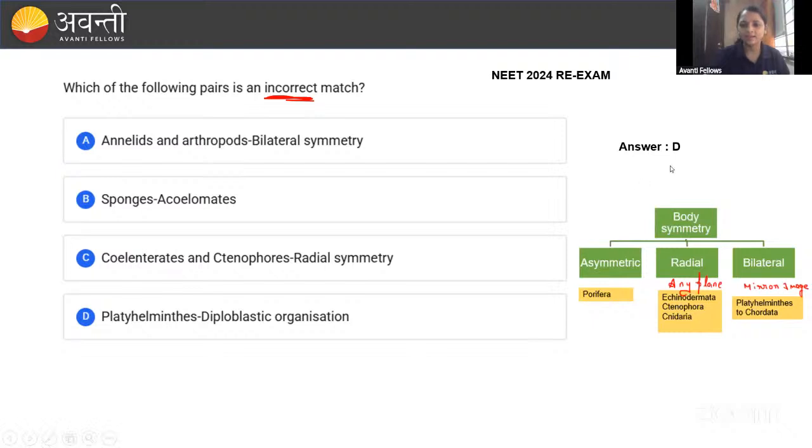Platyhelminths, right? See this. In the Platyhelminths, we studied it, right, guys. See here, Annelida and Arthropoda, yes, that is bilateral symmetry, correct. Sponges are acoelomate, that is also correct. Ctenophores are radial symmetry, that is also correct. And Platyhelminths is triploblastic. Triplo, not diplo, that is triploblastic.